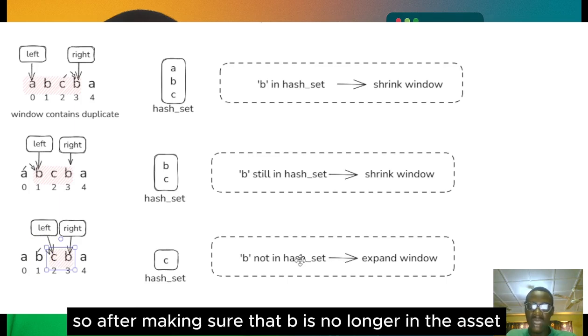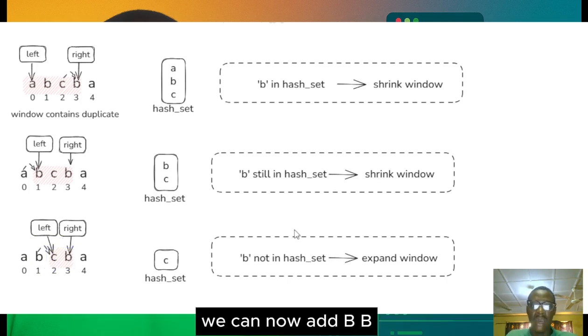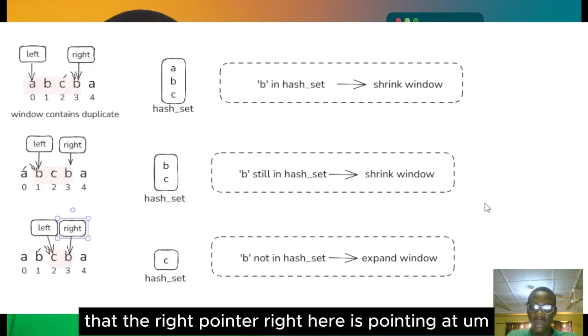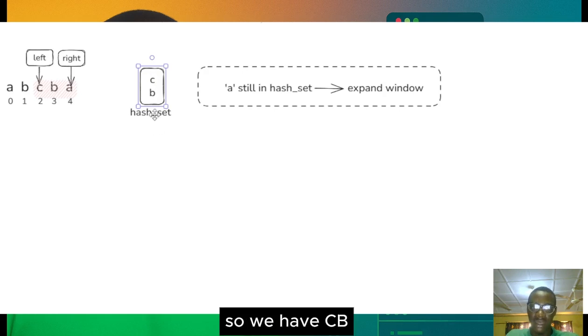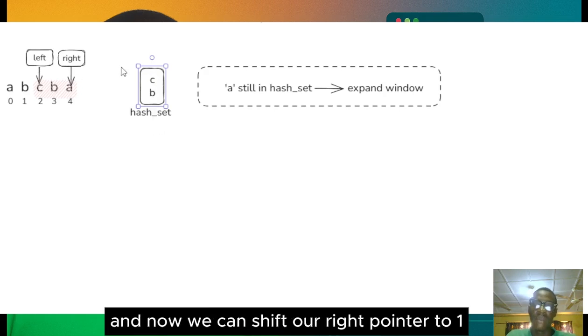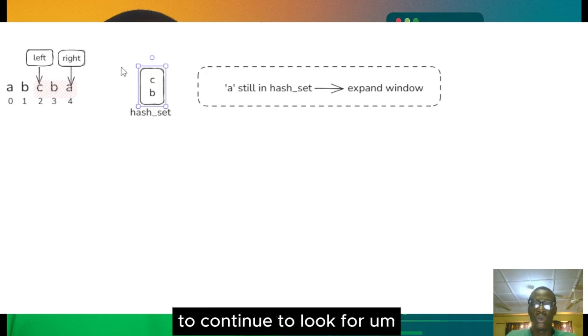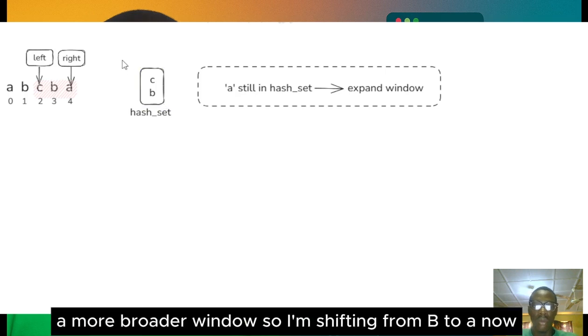So after making sure that B is no longer in the hash set, we can now add B, which is the B that the right pointer right here is pointing at. We're gonna add it to the hash set, so we have CB, and now we can shift our right pointer to the right by 1 to continue to look for a broader window.